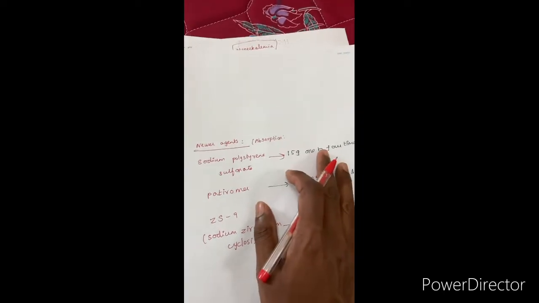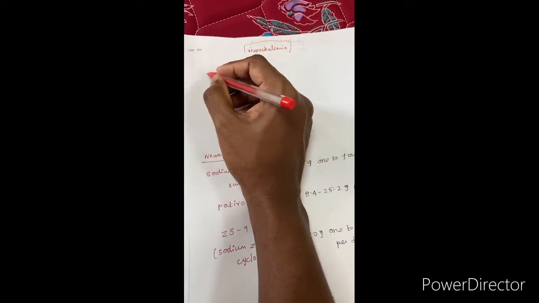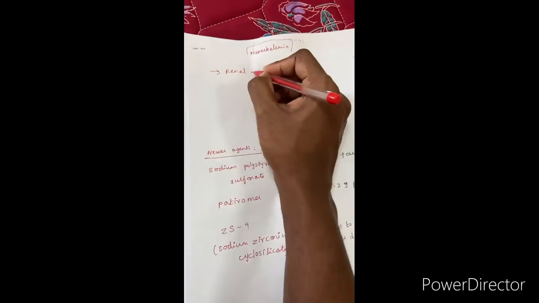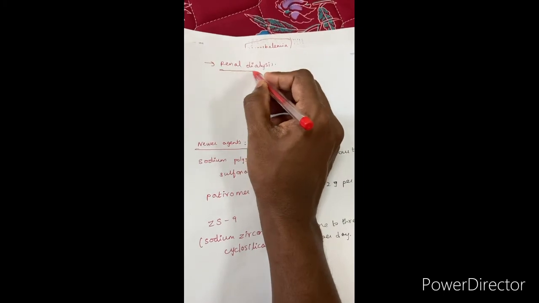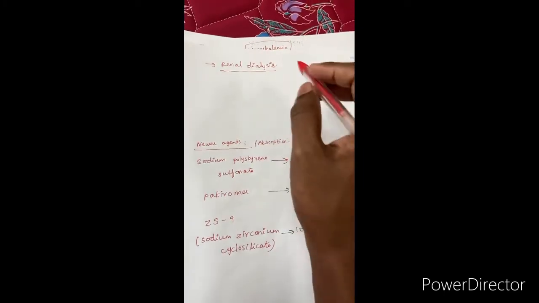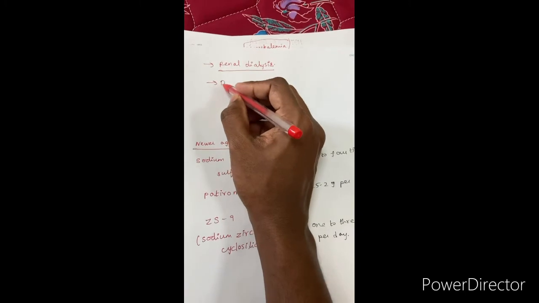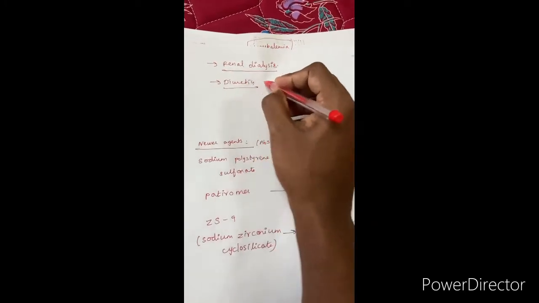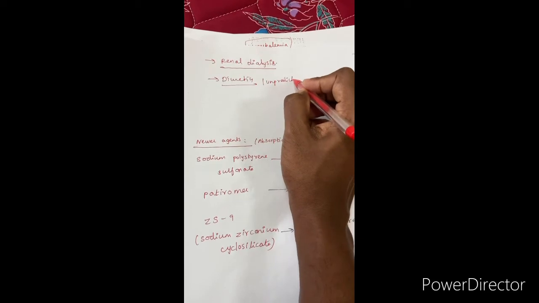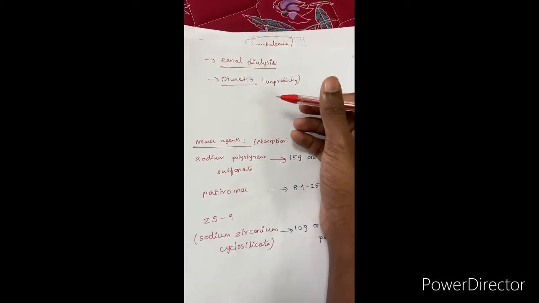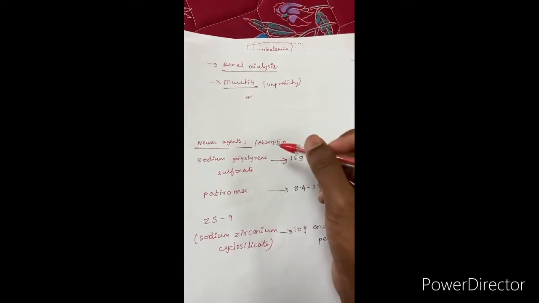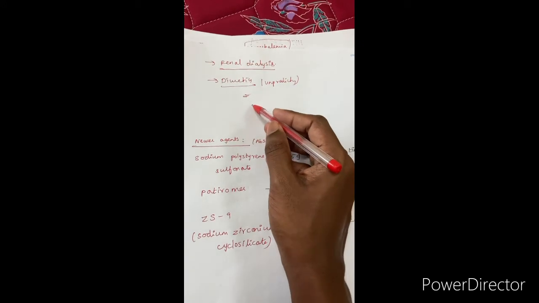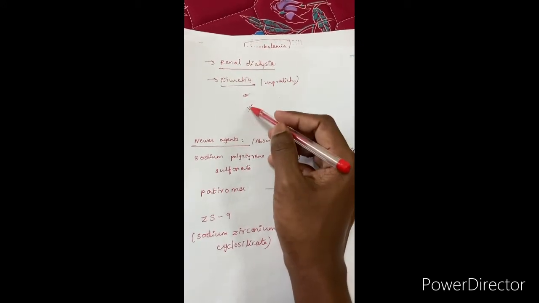Next, if it is not reduced with the above mechanisms, then we have to go for renal dialysis, hemofiltration. With renal dialysis, with the help of dialysate, we eliminate the potassium inside the body. Diuretics can also be used, but their effects are unpredictable in hyperkalemia. They can cause other associated complications like hypomagnesemia, hypocalcemia, hypotension, and other complications associated with diuretics.